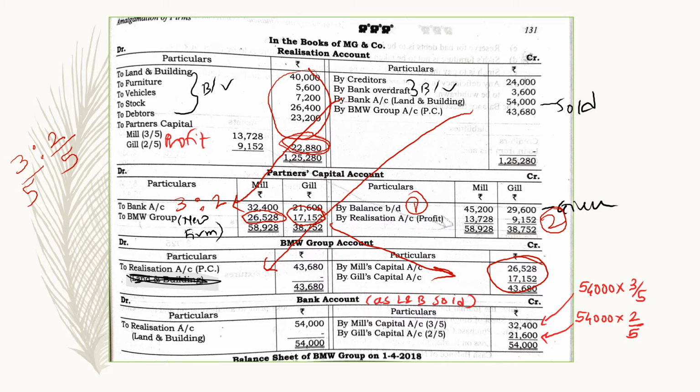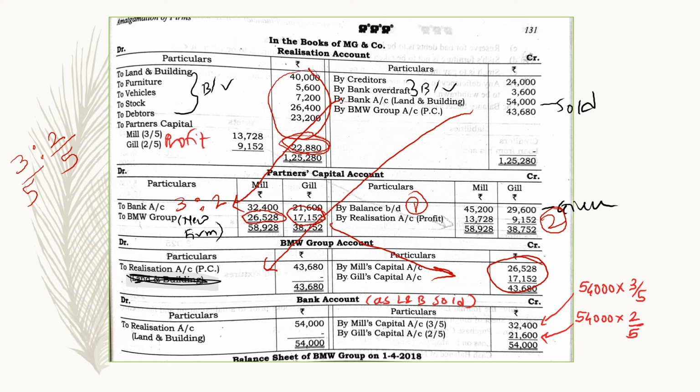Now here the calculation of the bank account is shown. How the bank account is arrived at here. So realization, land and building and furniture are sold for 54,000, and these 54,000 have been transferred to Mill and Gill in the ratio 3:2. So there is no balance here in the bank account.